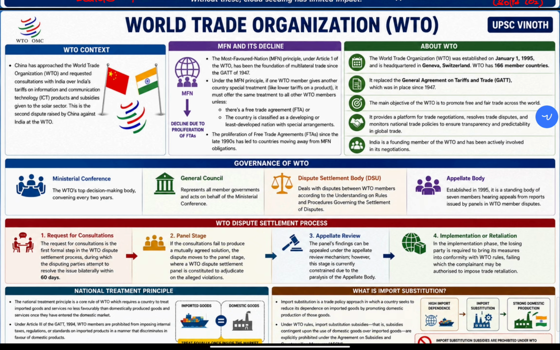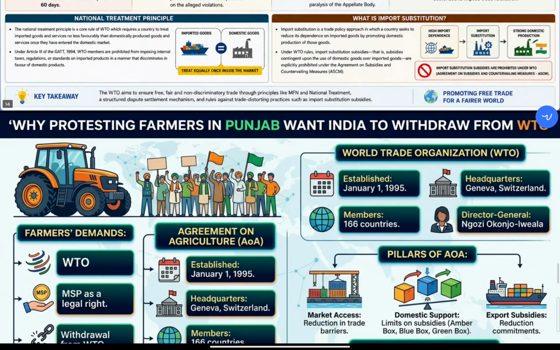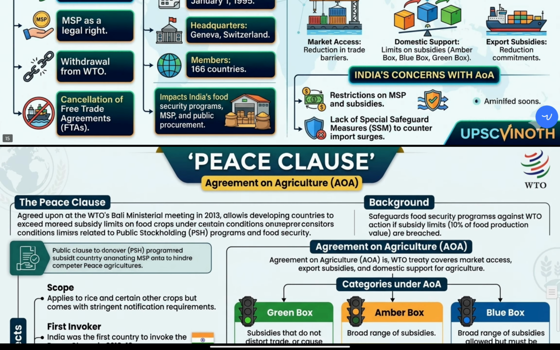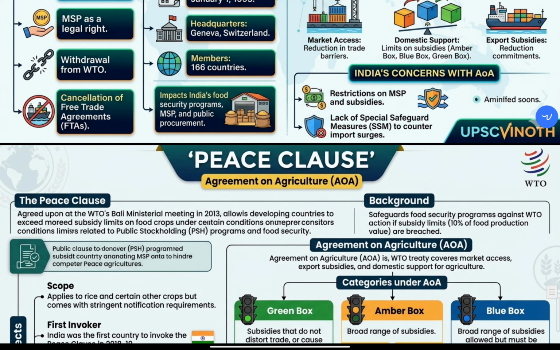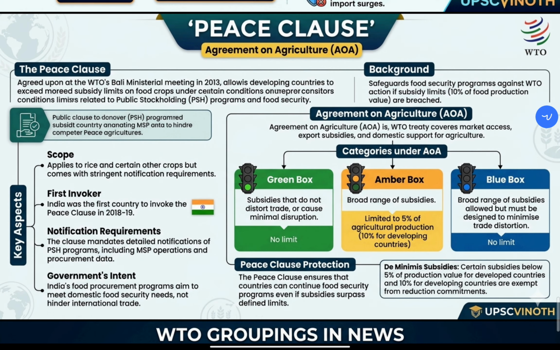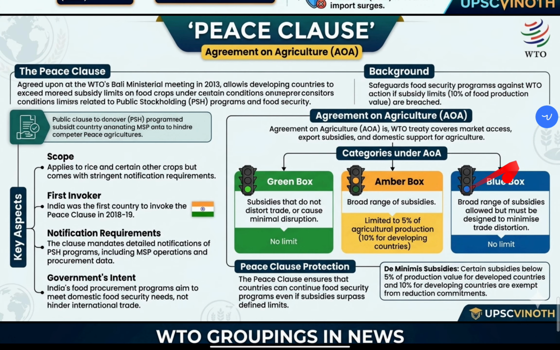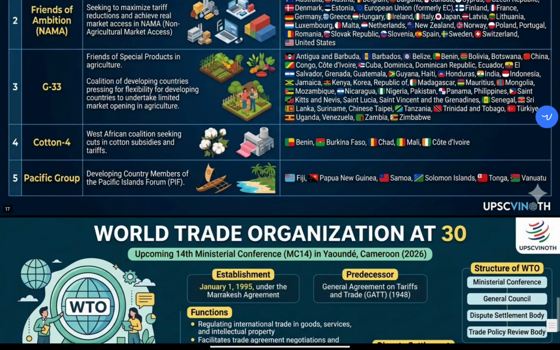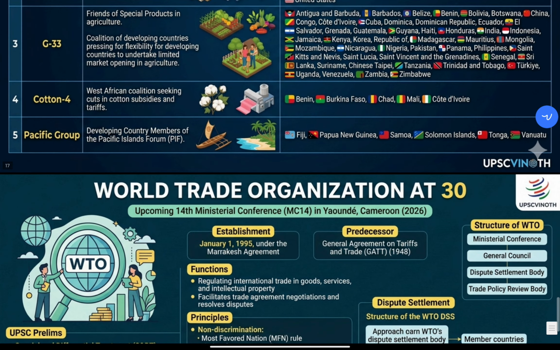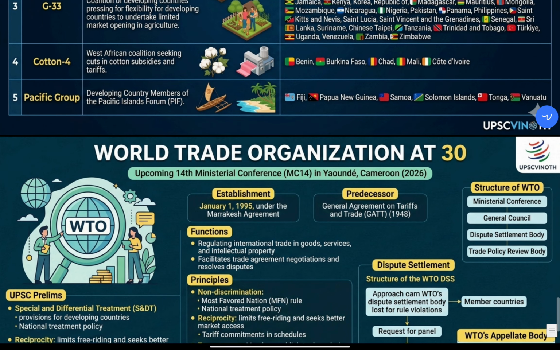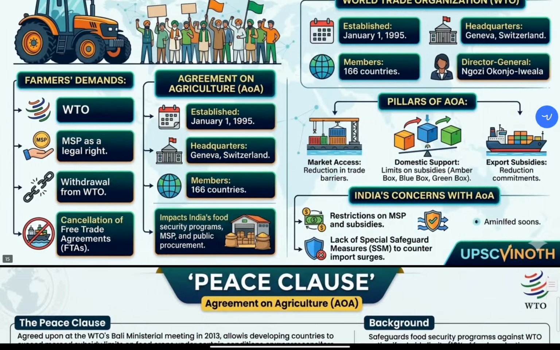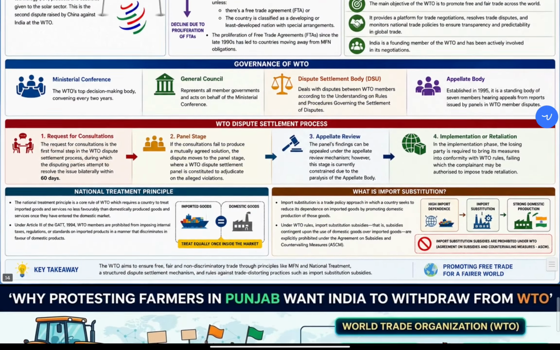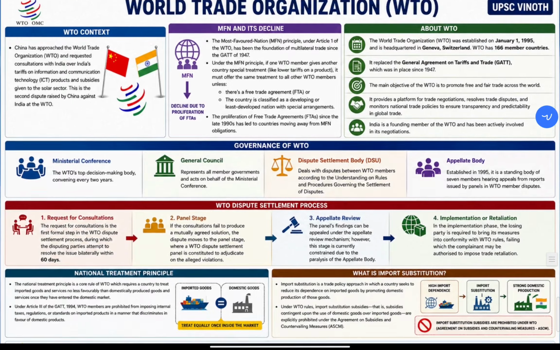Now WTO has various clauses. UPSC generally will ask about them. Earlier they asked about the peace clause. What is meant by peace clause? Then there are green box subsidy, amber box subsidy, blue box subsidy. All these questions UPSC will generally ask as term-based questions, like MC14. What is meant by MC14, like that? So we should focus on terms here and the body's name.